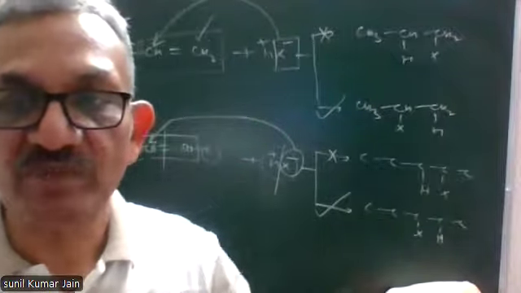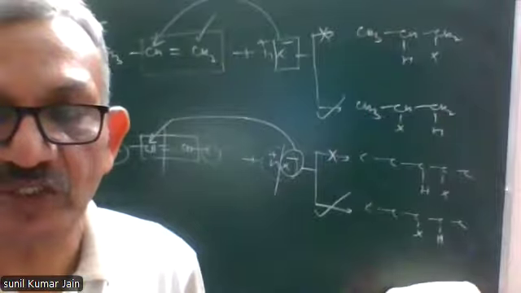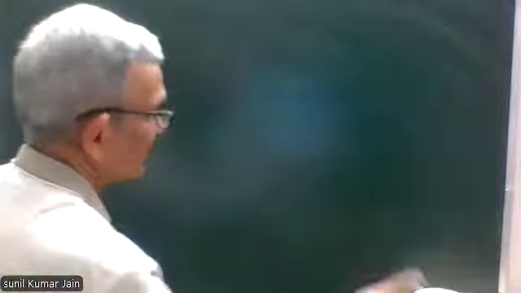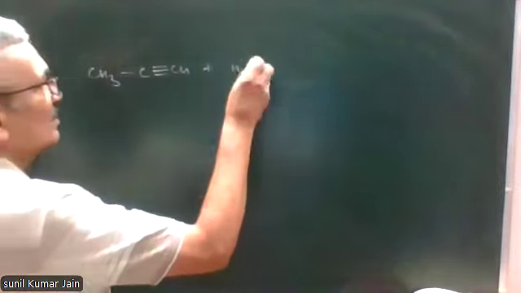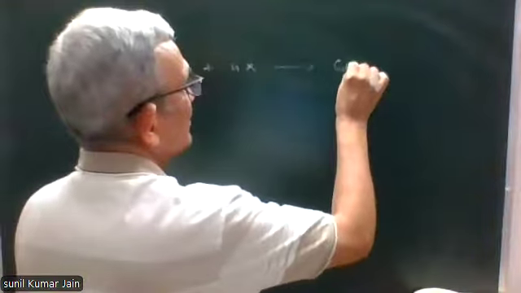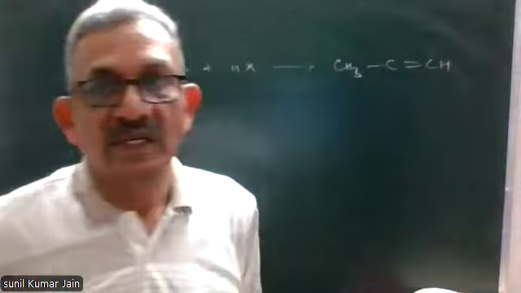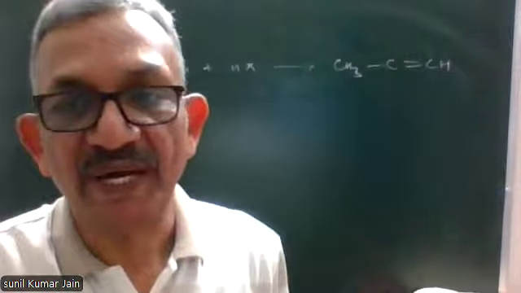We apply the same statement for the addition of HX to an alkyne. Let us see. Triple bond has 2 pi bonds.